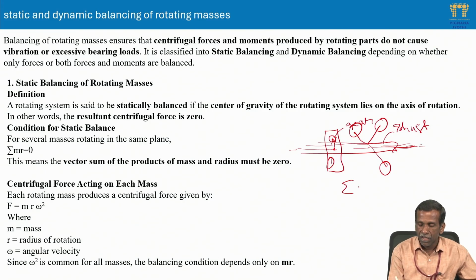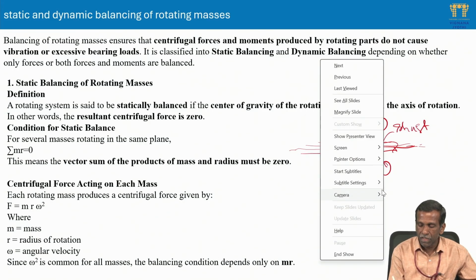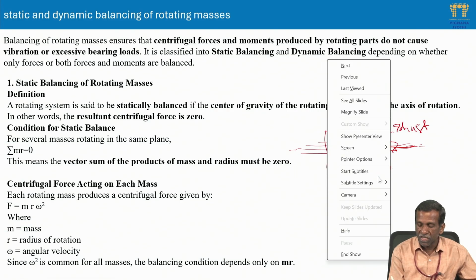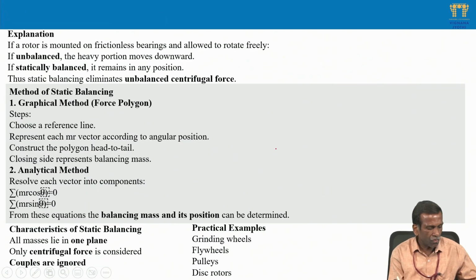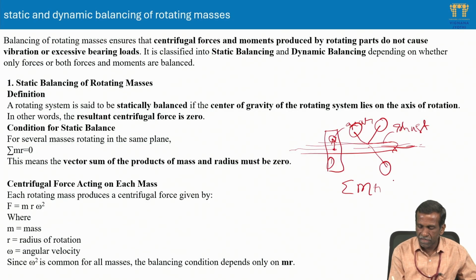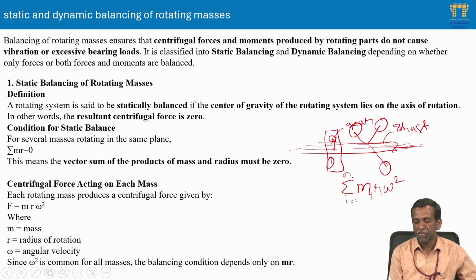We know that the centrifugal force is m r omega square. So the sum of m_i r_i omega square, for i equals 1 to n masses rotating, must be 0.